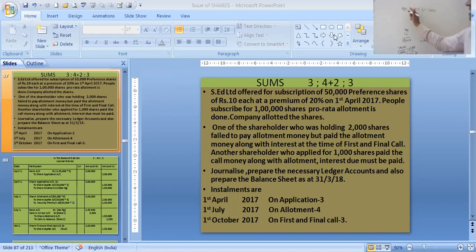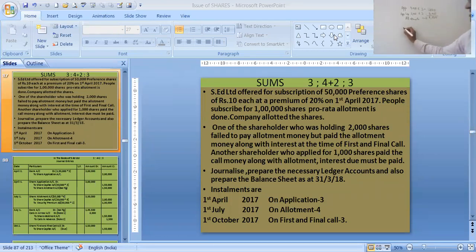How much have we used in the application capital? In application capital, we have allotted only 2,000 shares, so 2,000 into 3, 6,000. So they have paid extra for allotment. They have already paid 6,000. How much is due in allotment? We will calculate that now.